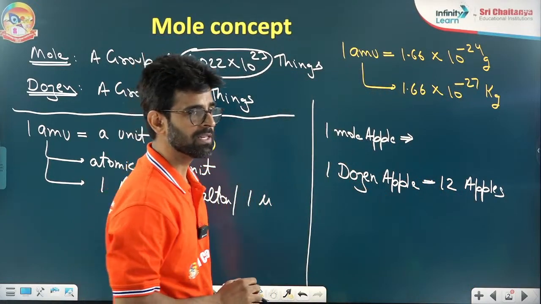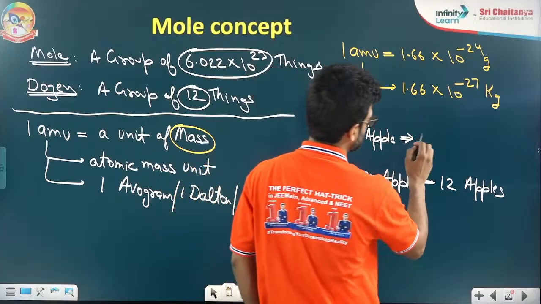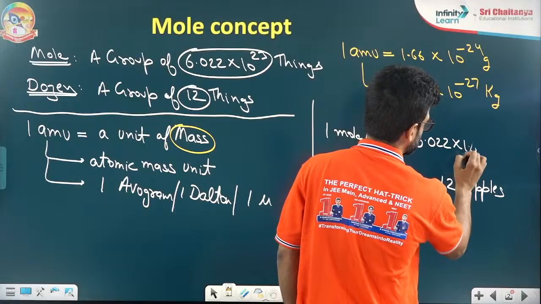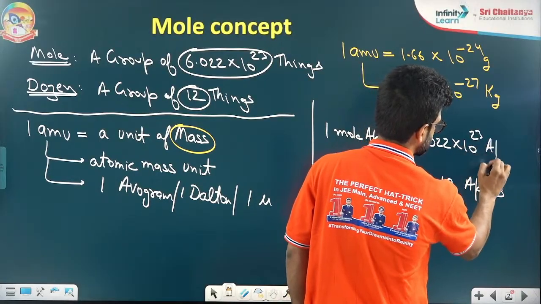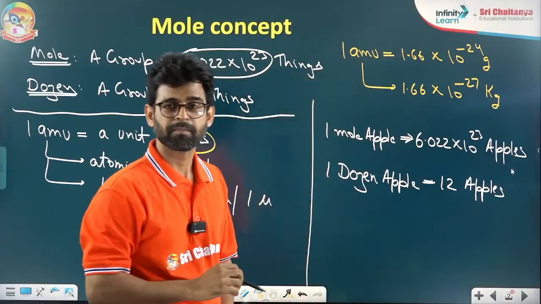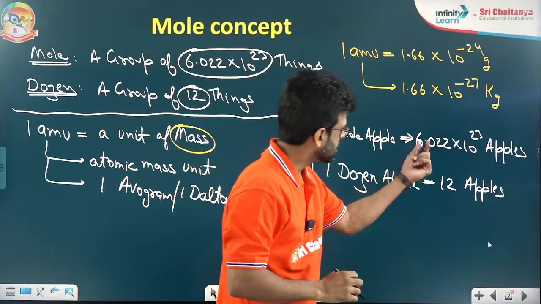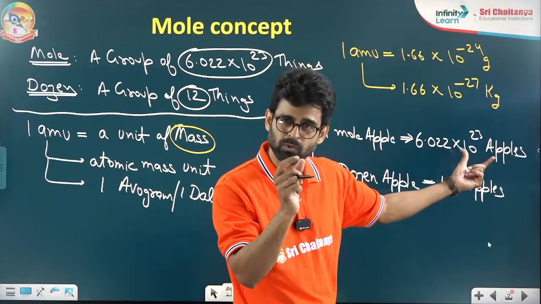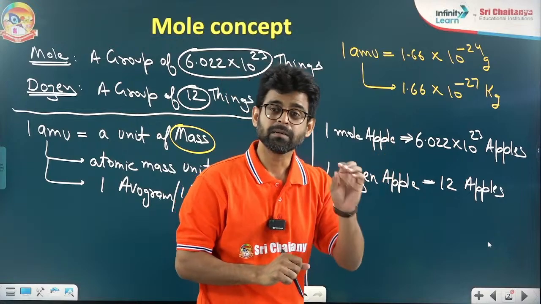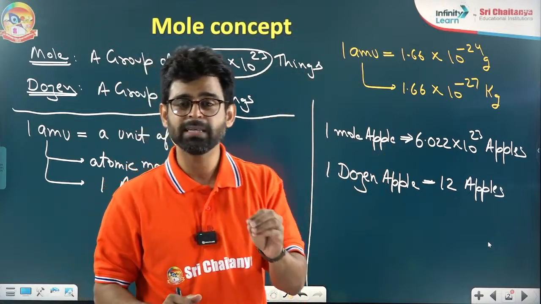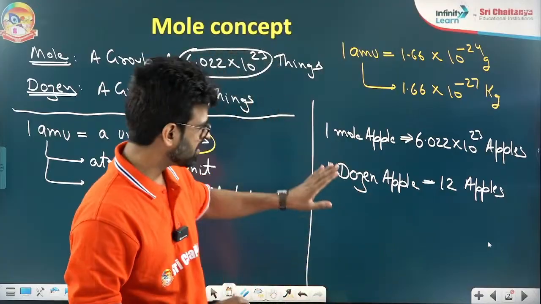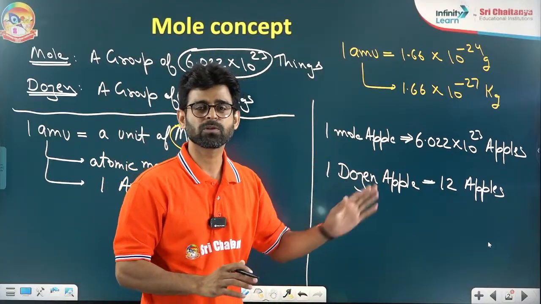Clear? Very good. The next thing is, 1 mole of apples means I am having 6.022 × 10^23 apples. That's it. Be clear about it. Instead of saying such a lengthy thing, we use a small word. We say we have 1 mole of apples. That's it. Nothing more than this is required to be clear in the definition. If you are clear about this, you will be able to solve all the questions.